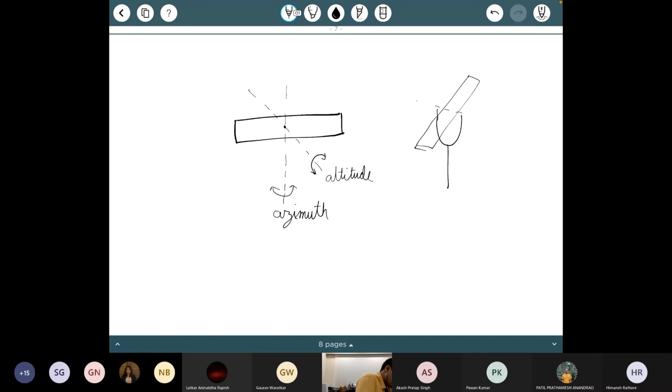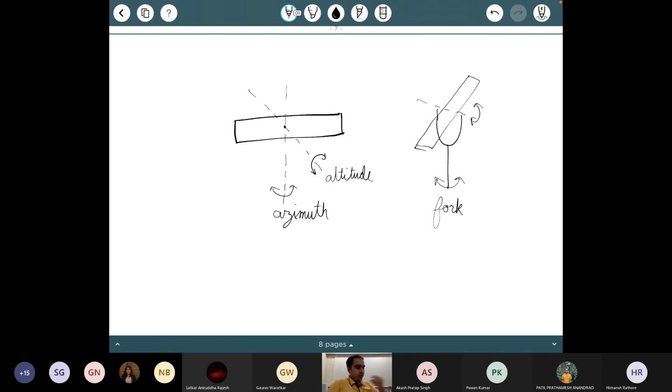So now the tube can spin like this around this axis, and I can spin it around this axis. This is a fork mount. To make it more clear, again, same telescope. I have my lens here, and I have held it in a U-shape pinch in my hand. So I can rotate it like this. This is my altitude axis, and I can still change it like this at whatever altitude I'm fixing it. That is my azimuth axis.